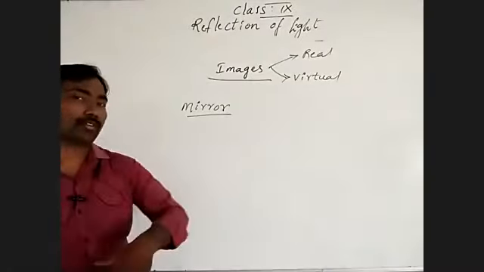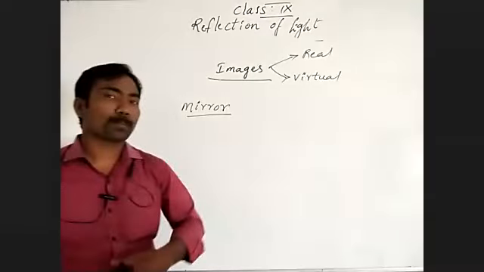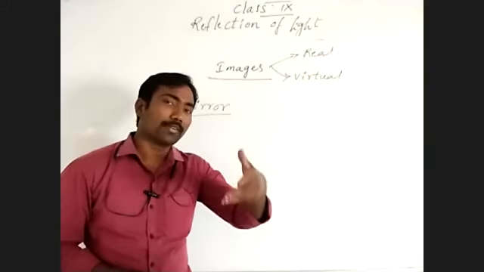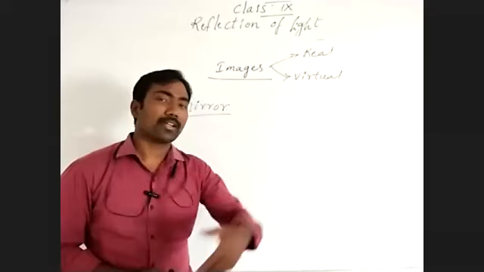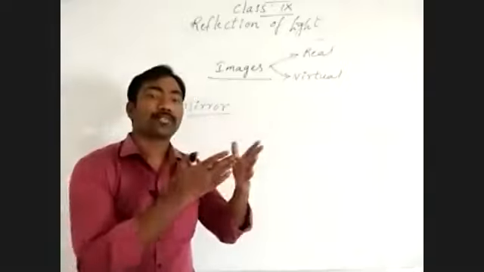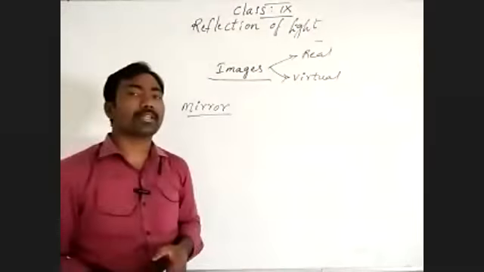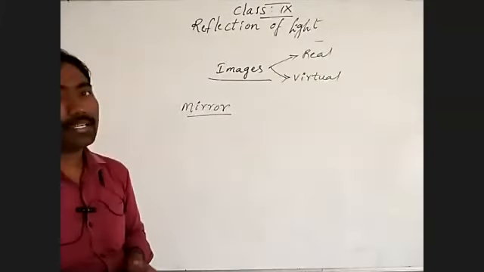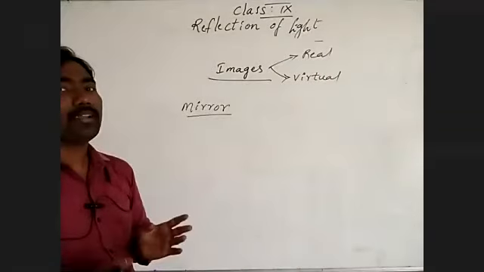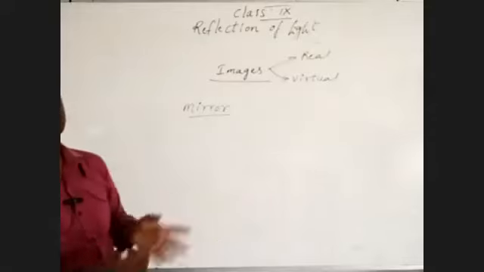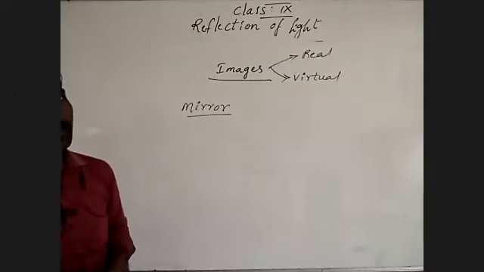Where are we sitting in front of the phone? At what distance from your phone are you standing and looking? Your image shows inside, at the same distance, is it or not? When you stand in front of the mirror at some distance, your image also appears inside the mirror at the same distance, is it or not?